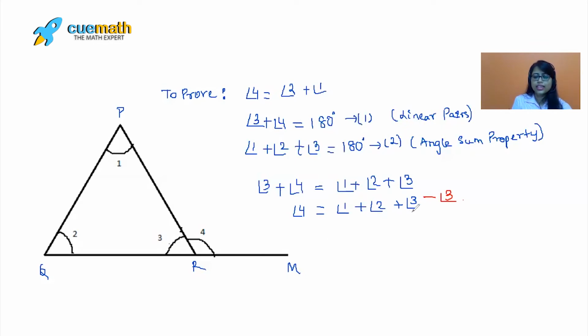Now I can see here that there is plus angle 3 and minus angle 3, so definitely they will cancel each other, and I can write here angle 4 is equal to angle 1 plus angle 2, and that's all. That's all we wanted to prove, that the exterior angle of a triangle equals the sum of the opposite interior angles. Isn't this interesting? Super easy. So I can write here, hence proved.